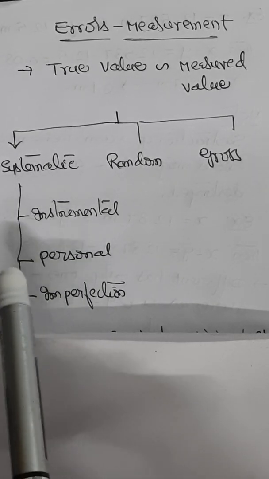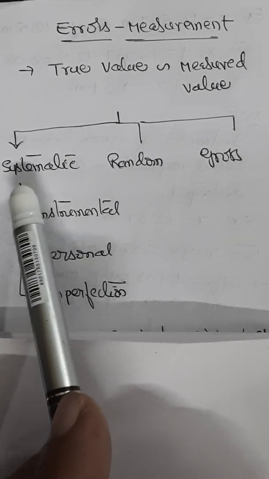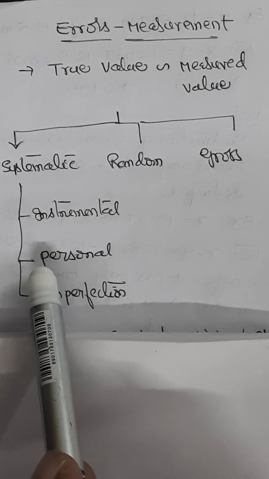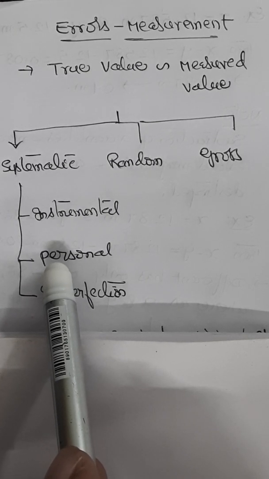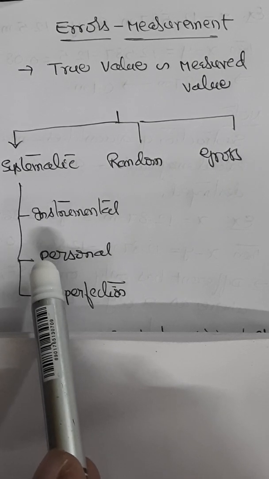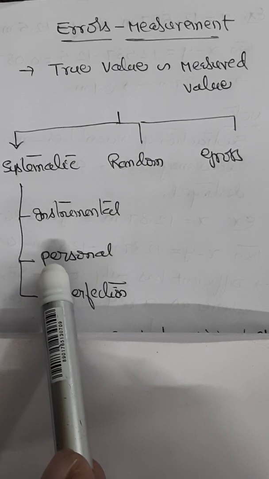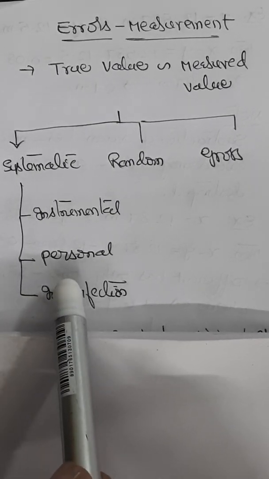When you look at personal errors, which is yet another type of systematic error, personal error may be due to the inexperience of the observer. For example, lack of proper setting of the instruments or reading an instrument without observing proper precautions and so on. So these errors can obviously be minimized.